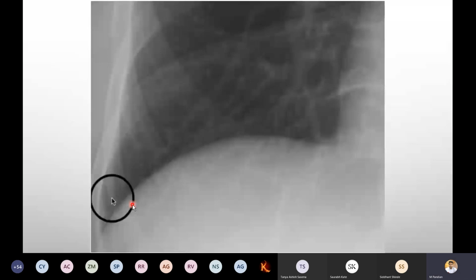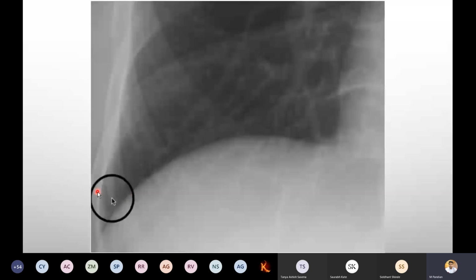Yes sir. Name of this angle is costophrenic angle. This angle is important to examine in the case of pleural effusion. Normally it is sharp like this, a pointed one. If accumulation of fluid takes place in this angle, we can't see this sharpness. That time it becomes blunt.